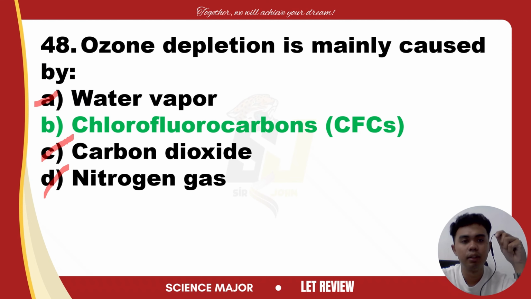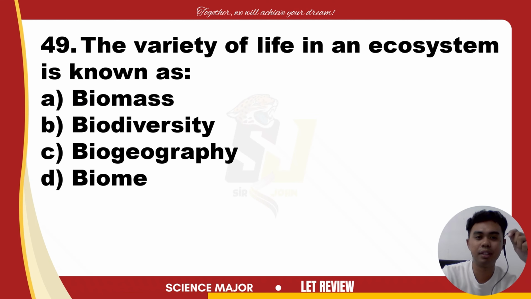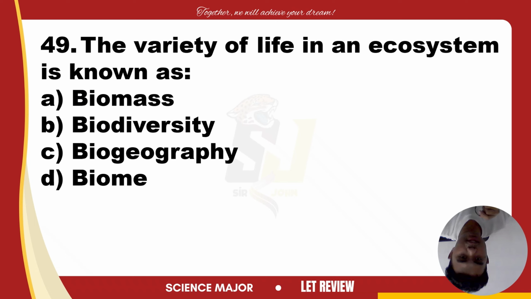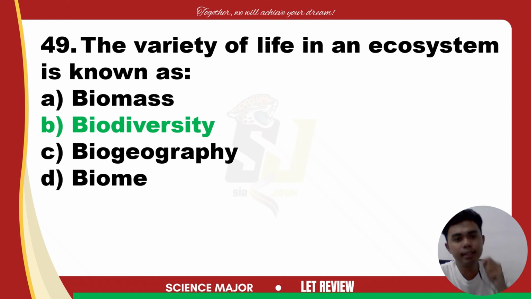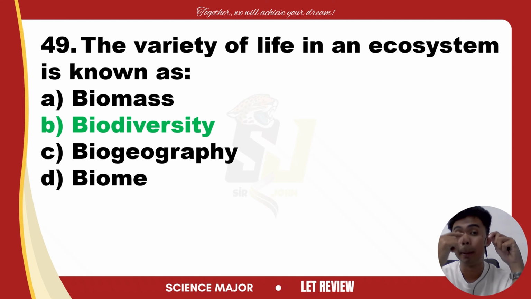Next, number 49. The variety of life in an ecosystem is known as: variety, biomass, biodiversity, biogeography, or biome. The answer is biodiversity. Okay, let's talk about biodiversity. Biodiversity refers to the variety and variability of life forms within an ecosystem.